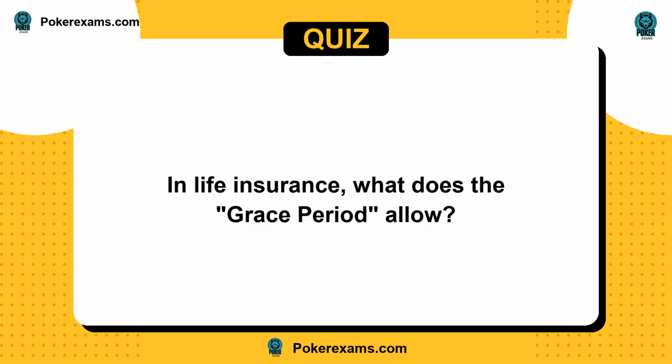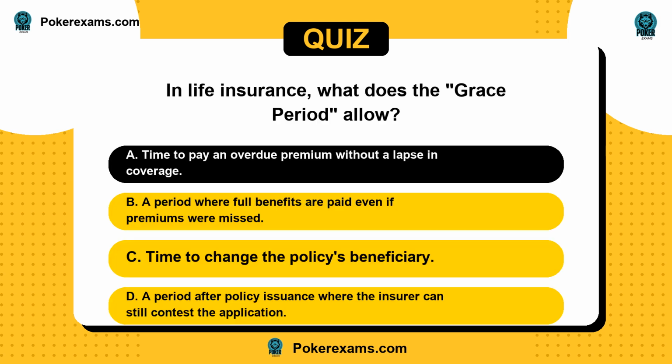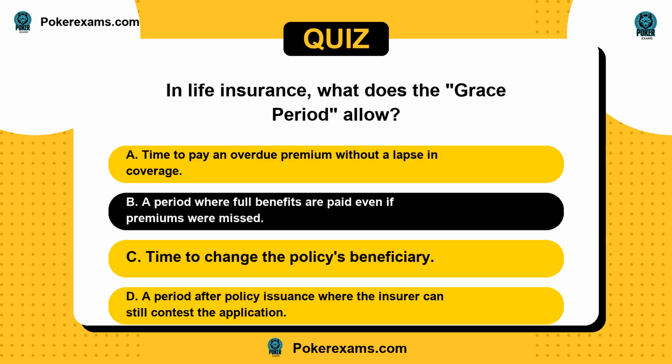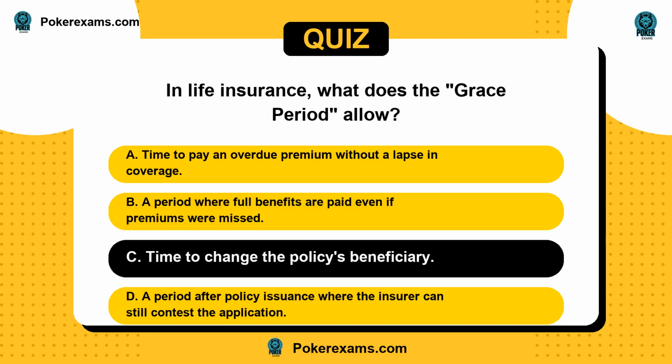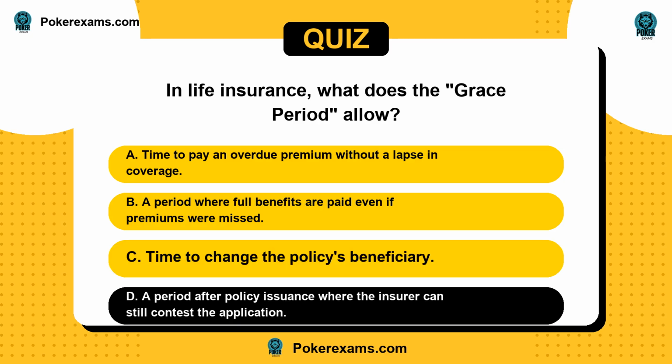Next question. In life insurance, what does the grace period allow? Is it A, time to pay an overdue premium without a lapse in coverage? Or B, a period where full benefits are paid even if premiums were missed? C, time to change the policy's beneficiary? Or D, a period after policy issuance where the insurer can still contest the application?